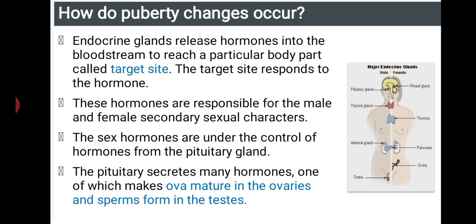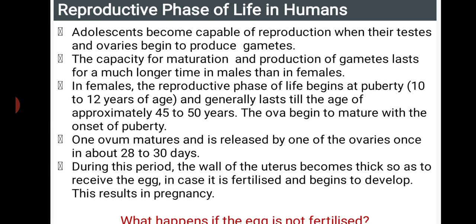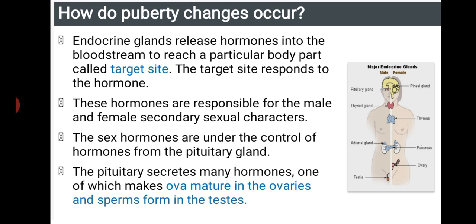The pituitary secretes many hormones, one of which makes ova mature in the ovaries in a female, and sperms in the testes. So the egg which has to mature in the ovaries of a female needs the influence of the pituitary, and even the sperms which have to be produced in the testis are also under the influence of the pituitary gland.